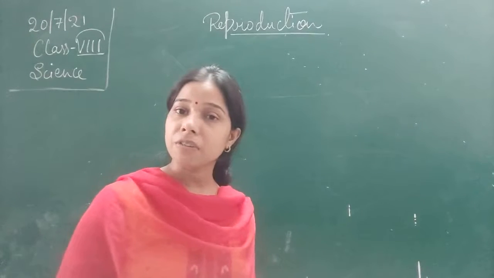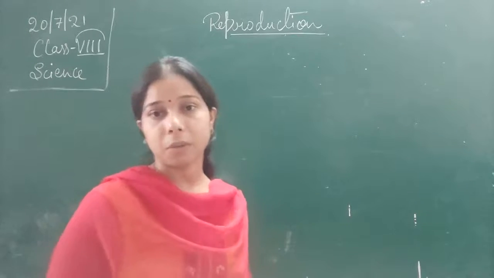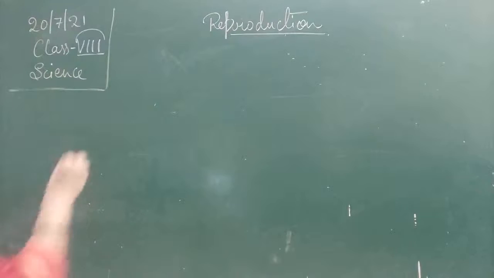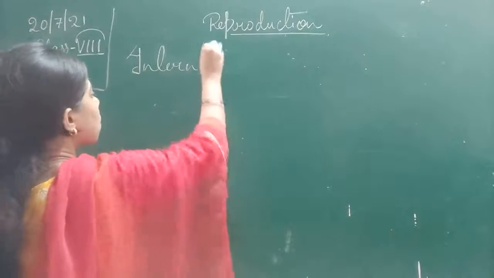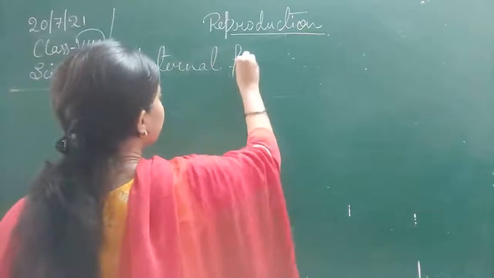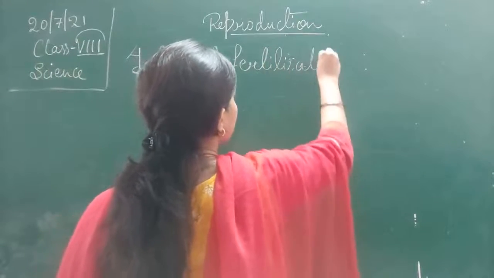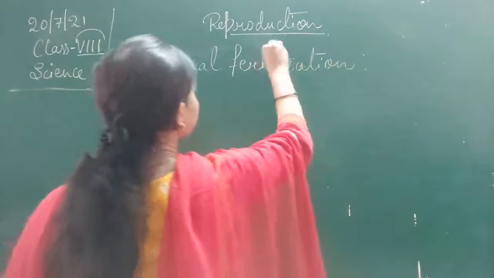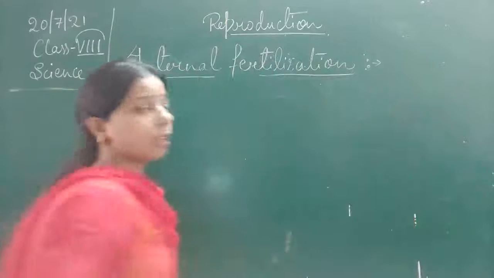Internal fertilization is when fertilization occurs inside the body. So, internal fertilization and external fertilization.